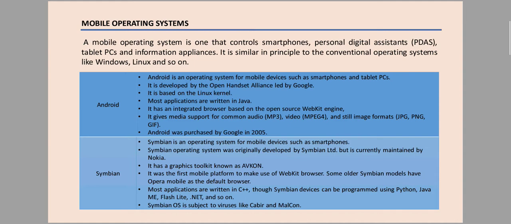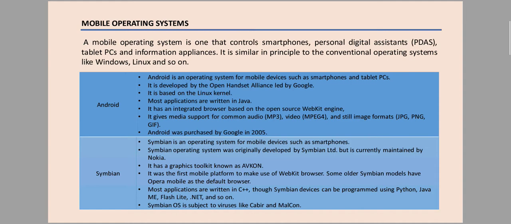Next is the Symbian operating system. Symbian is also an operating system used in mobile devices such as smartphones. It was originally developed by Symbian Limited, but is currently maintained by Nokia. We all know that previous Nokia devices had the Symbian operating system. It has a graphics tool known as Avkon.